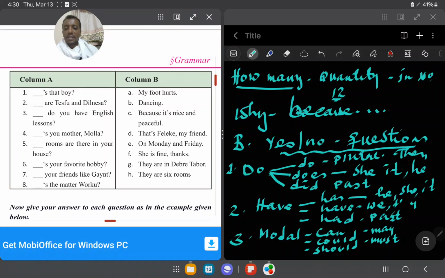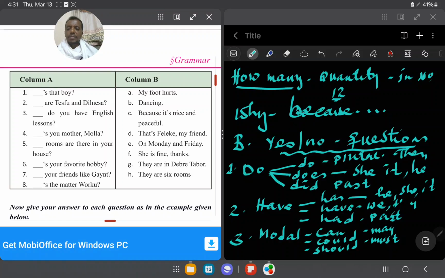So the right answer is where are Tesfu and Dilnesa. Where, it's better to add where የሚለው ልትጠቀሙ ትችላላችሁ። So they are in Addis, you can say. So this is a kind of question, where.